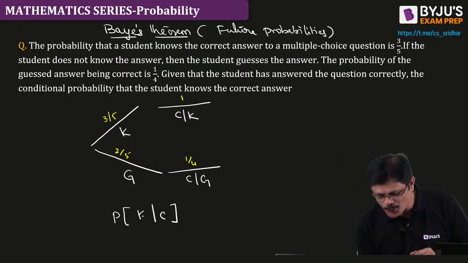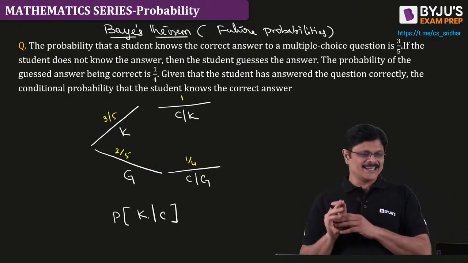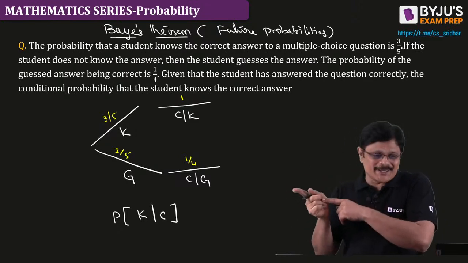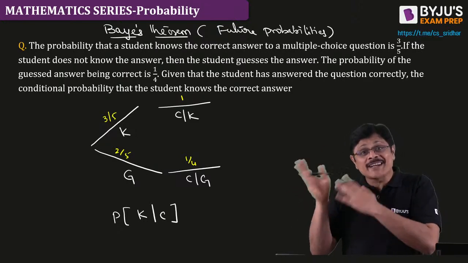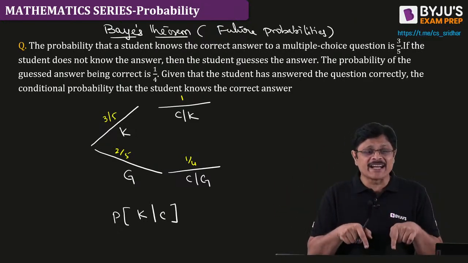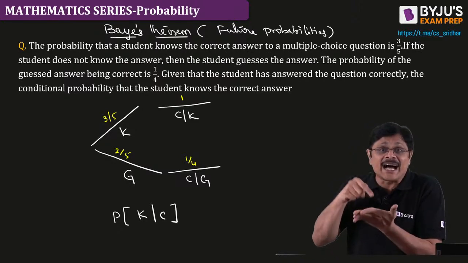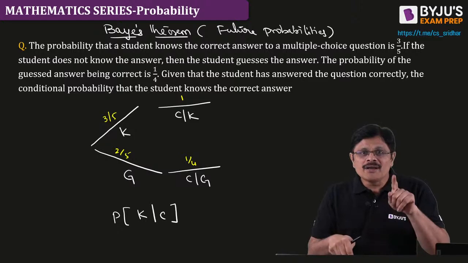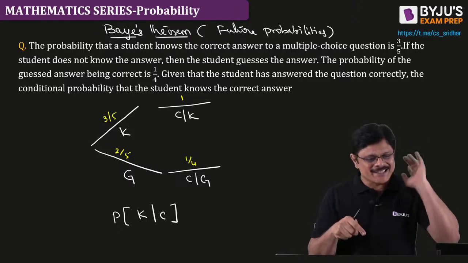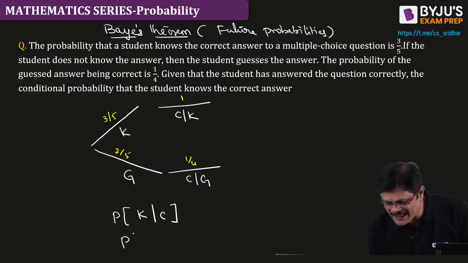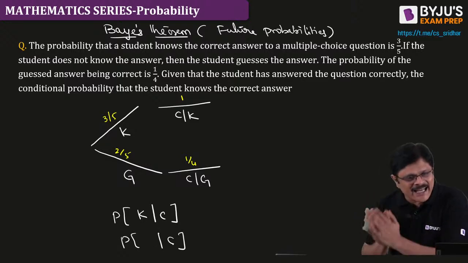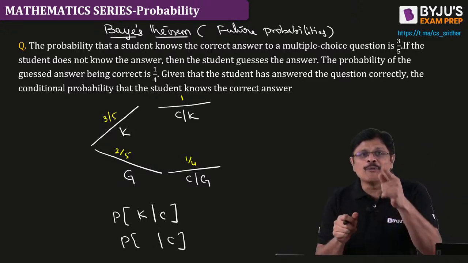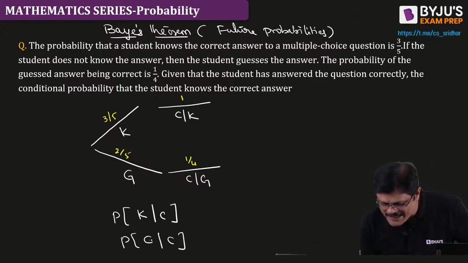This is about the future. After the examination, that probability I am finding. Given the answer is correct, I want to know whether you know it or you guessed it.